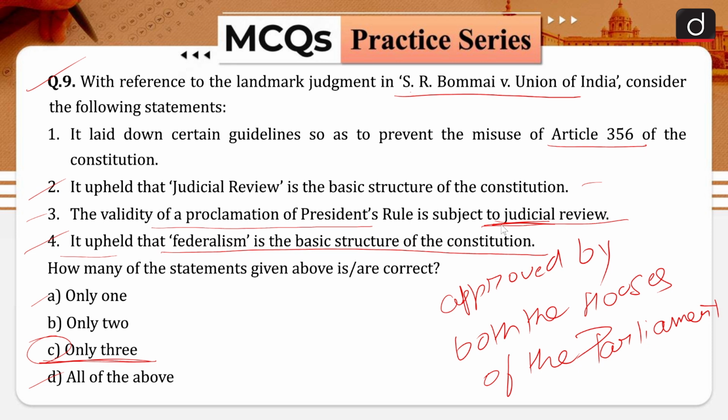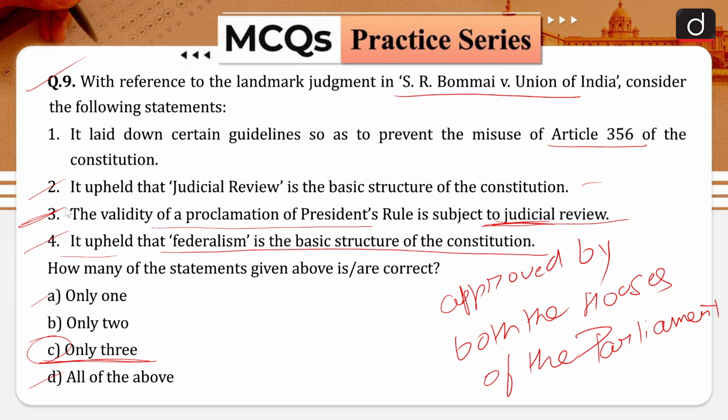And that is why your statement number 3 is correct in nature. The action of the president, if found irrelevant, malafide, perverse, can be struck down by the Honorable Supreme Court of India. The judgment categorically ruled that the floor of the assembly is the only forum that should test the majority of the government of the day and not the subjective opinion of the governor, who is often referred to as the agent of the central government.